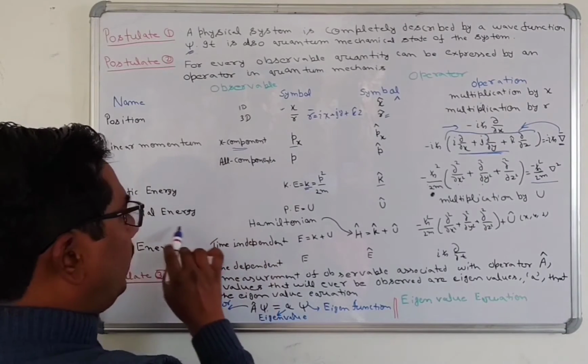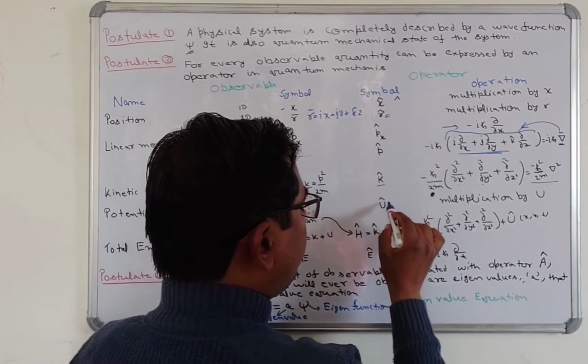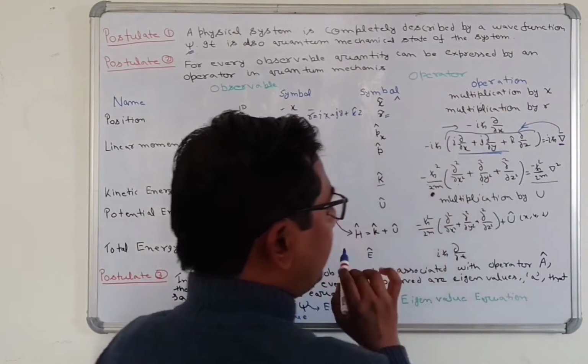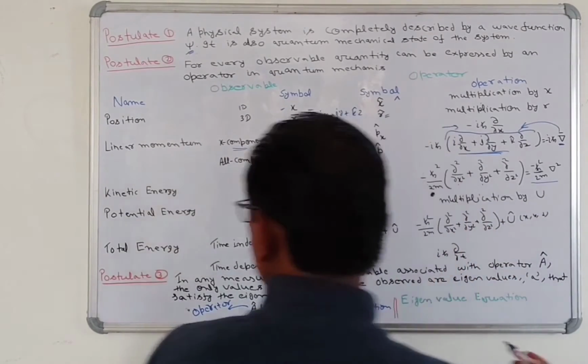And the potential energy is denoted by capital U, and U with a cap is the operator in quantum mechanics. It is simply multiplication by U.